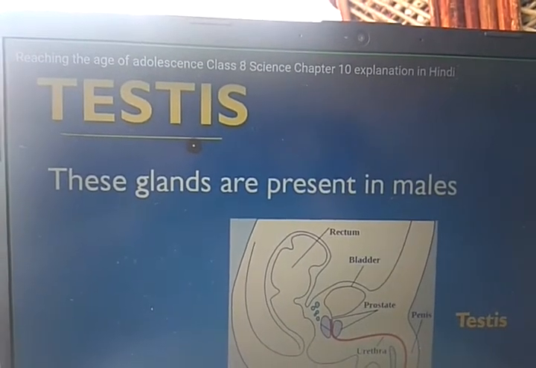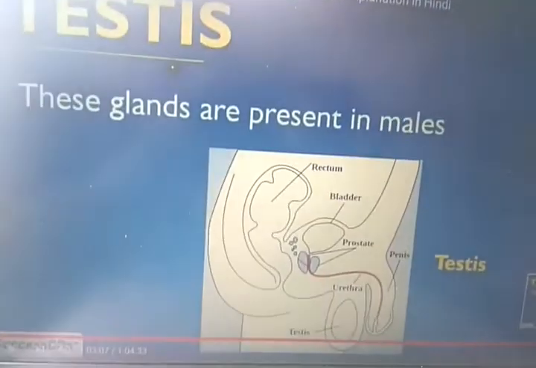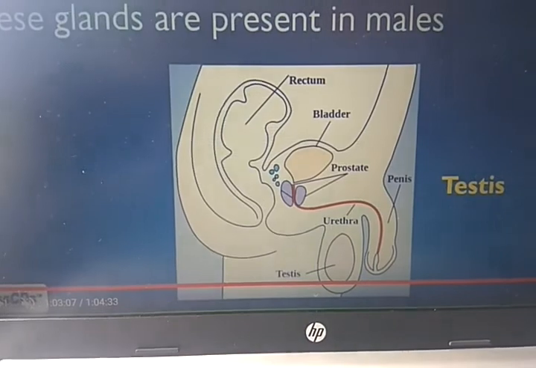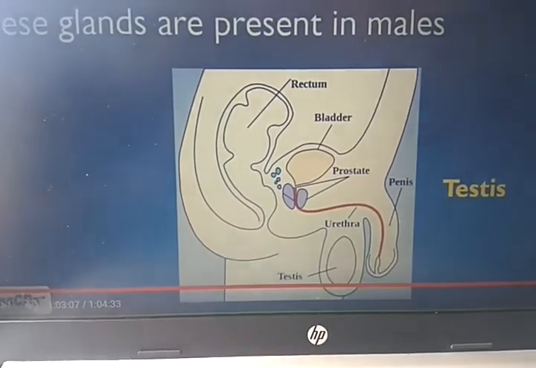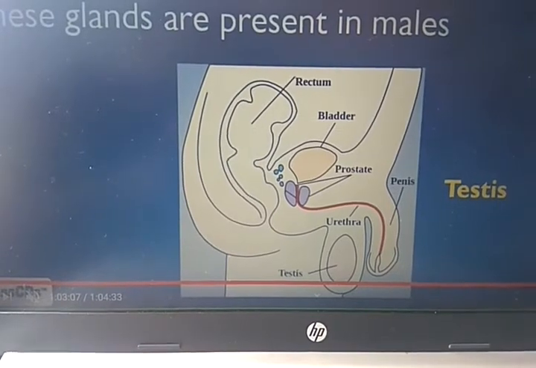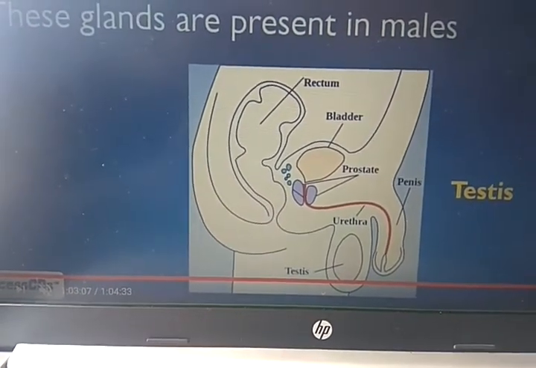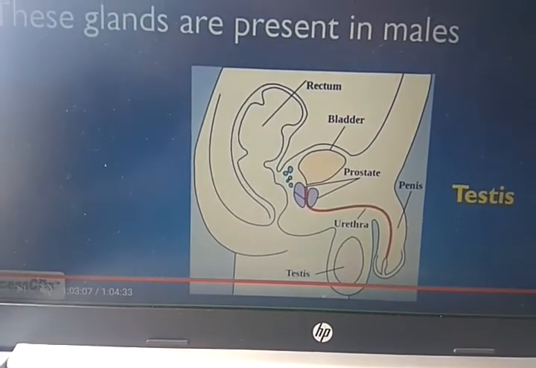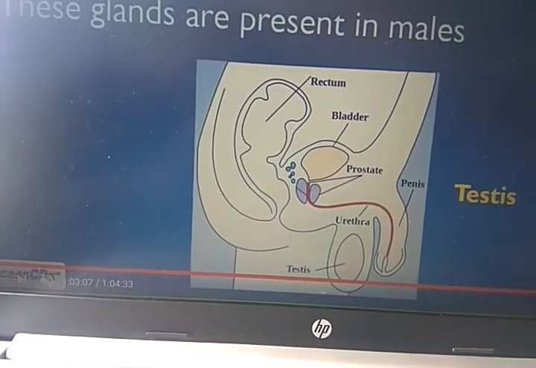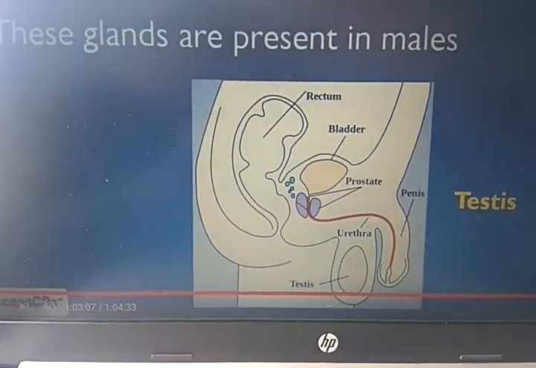Here is another gland, that is the testes. These glands are present in male. Here this is the male sexual organ, where you can see the bladder, prostate, penis, urethra, testes. The testes are located in the scrotum. The scrotum is the factory of the testes.